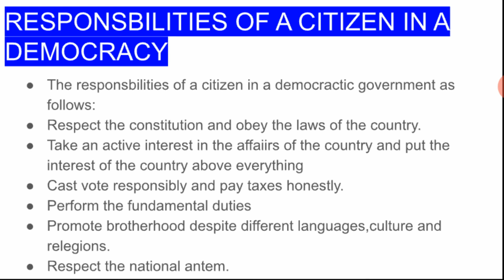Perform the fundamental duties. Promote brotherhood despite different languages, cultures and religions. We should not think that other languages and cultures are not good. You should not think this way. You should promote every language, every culture and every religion. Respect the national anthem. We should respect our national anthem. Here the spelling of anthem is wrong, so children, ANTHEM, you have to correct it.